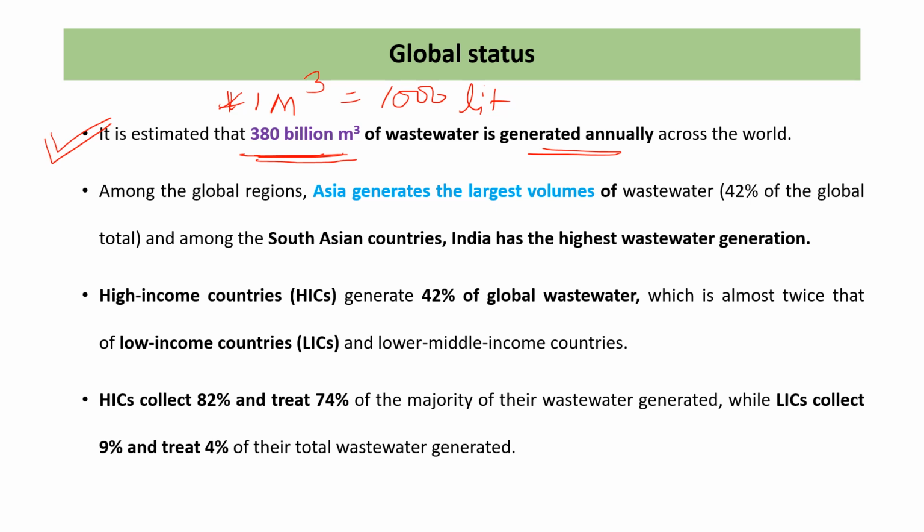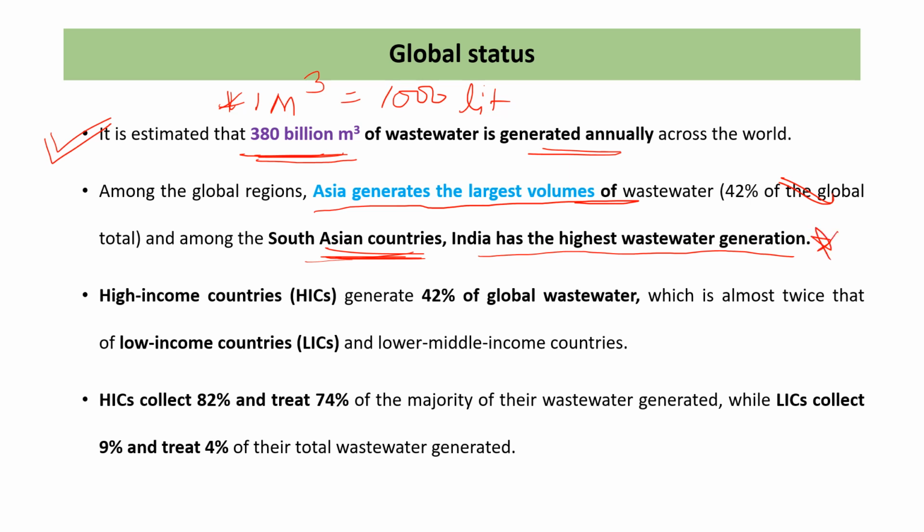In global regions, the Asian continent generates the largest volume of the wastewater, almost 42% of the global total. Okay, and among the South Asian countries, India has the highest wastewater generation.